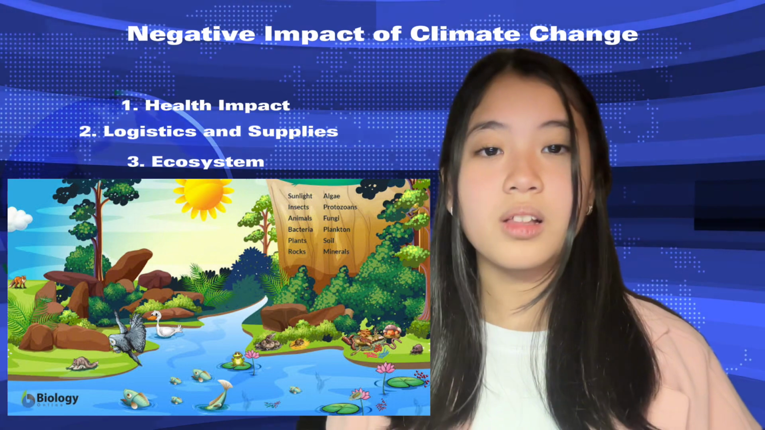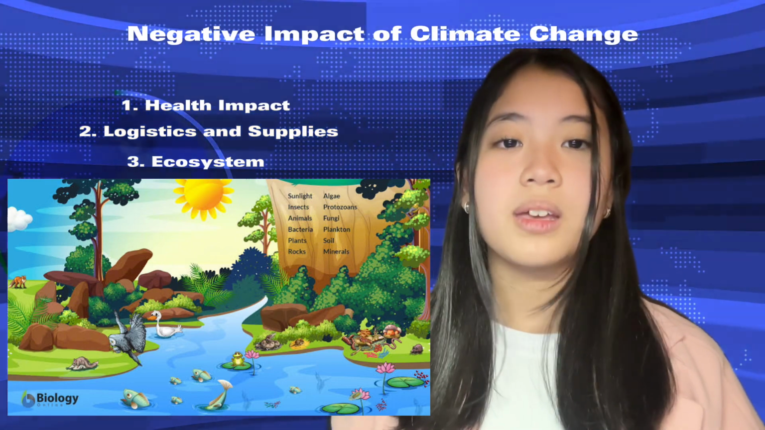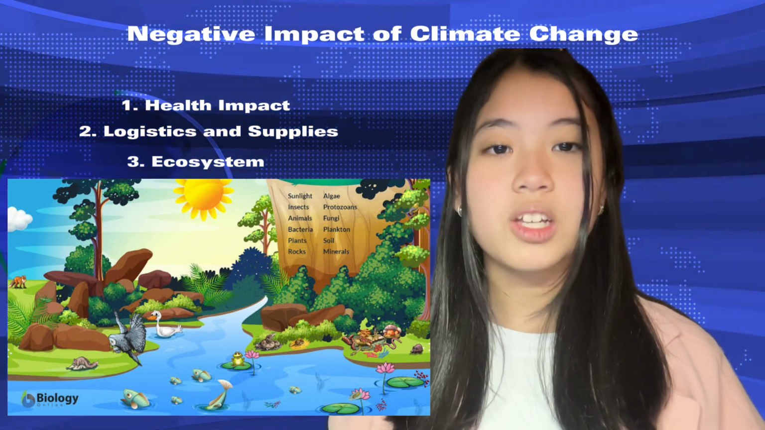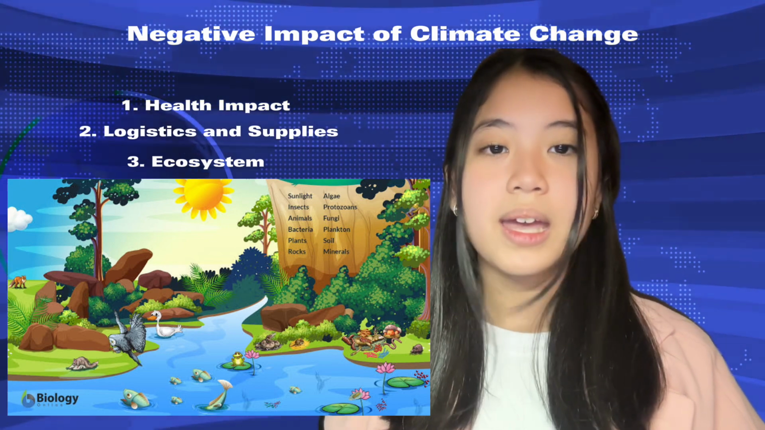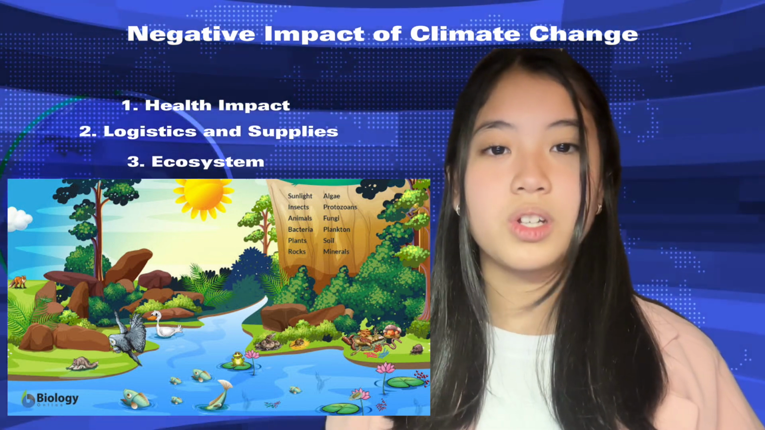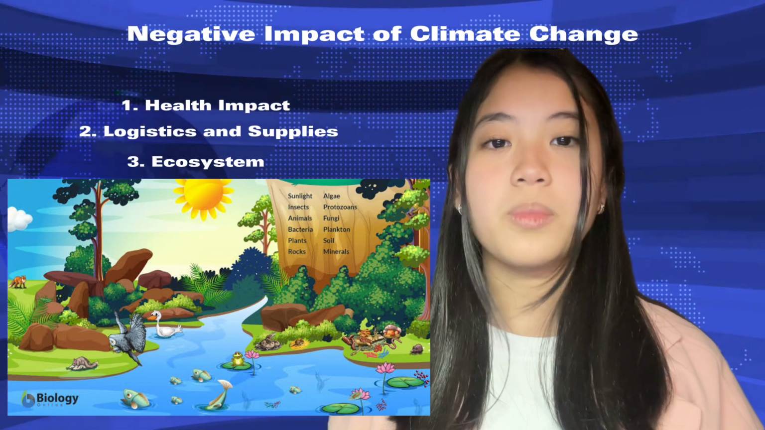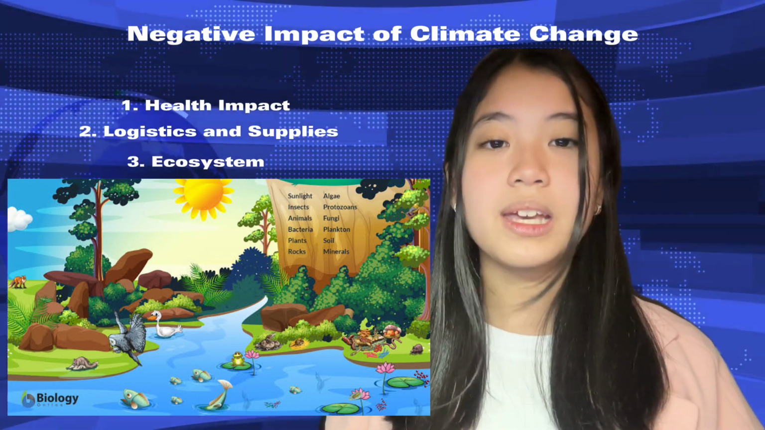Number 3, ecosystem. The existing ecology around riverbanks and streams, including the sea, is a natural and well-balanced one. A rapid increase in water temperatures as a result of a global temperature surge will undoubtedly have an impact on the local environment.